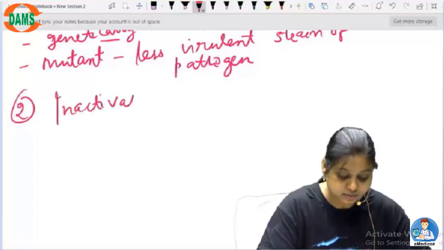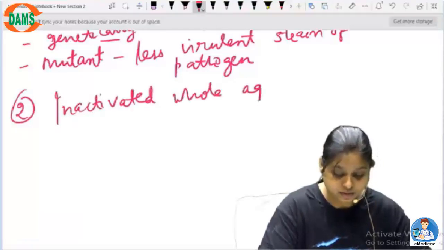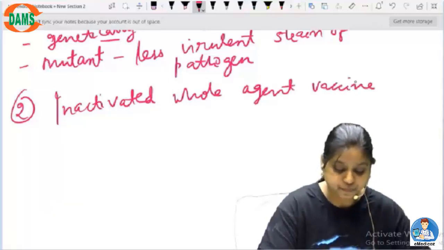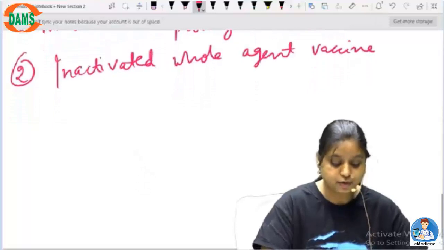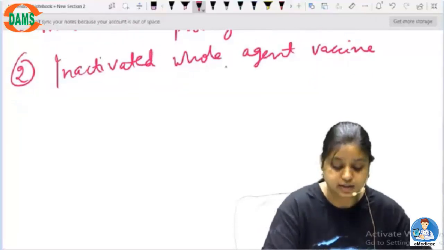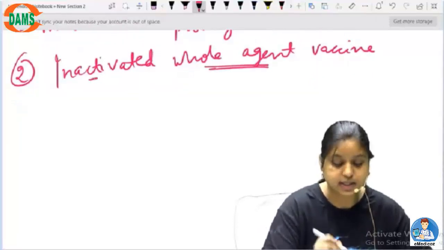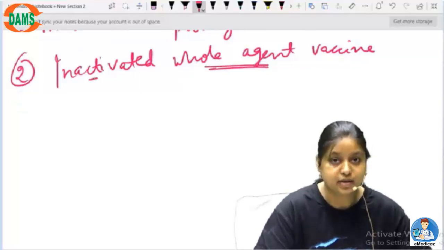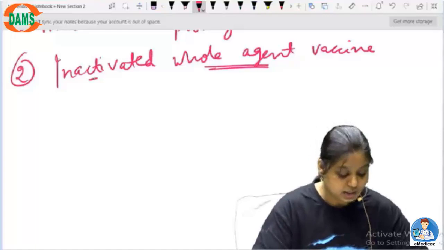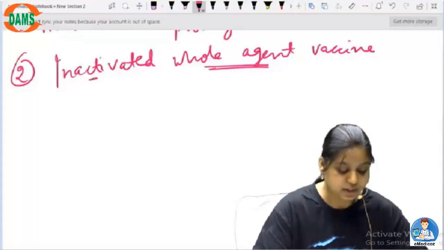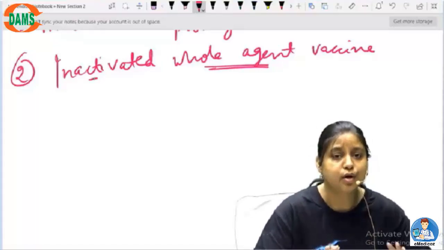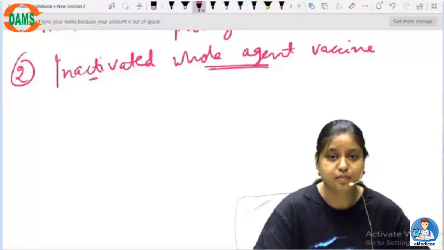inactivated whole agent vaccine. From the name itself you can understand that it is again a whole agent, but it is inactivated. Inactivated means the virulence can be modified, or it can be heat killed, or in some way killed in order to not produce any kind of disease in the body.